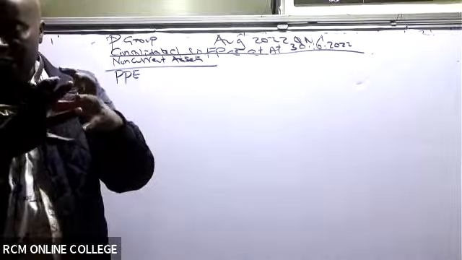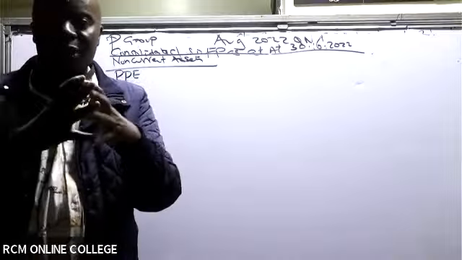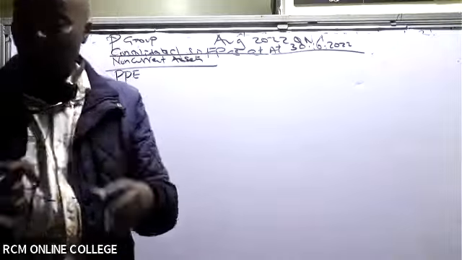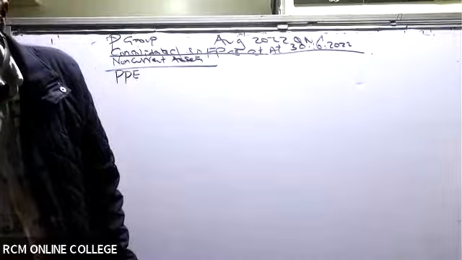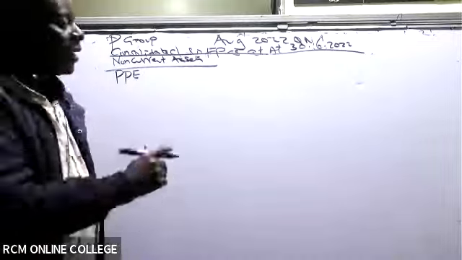Let's consolidate. Let's put these things together. Are you able to see the figures there for the parent and the subsidiary? So we have here 16,875.